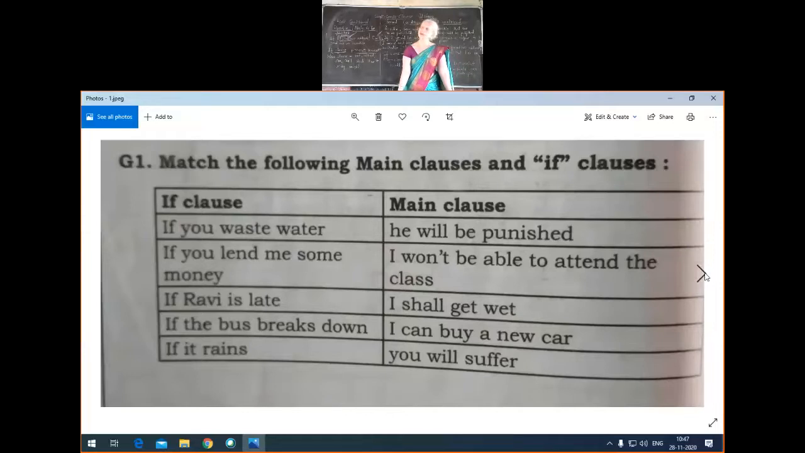Okay, children. So now the page is visible to you, no? See here, they have given 5 examples. They expect you to match. First one: if you waste water, what is the answer? See, I will give you 2 minutes. Let us do one thing. You match it.